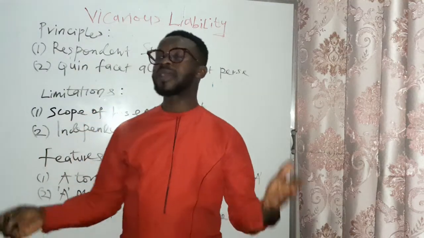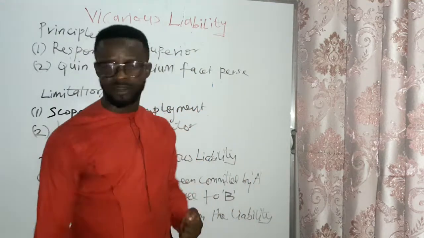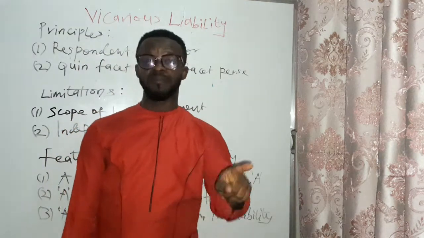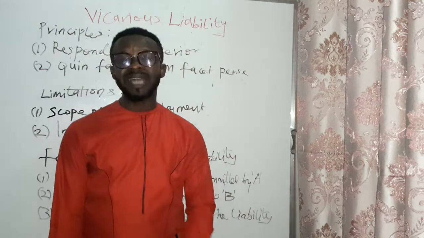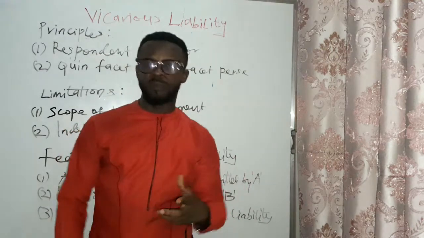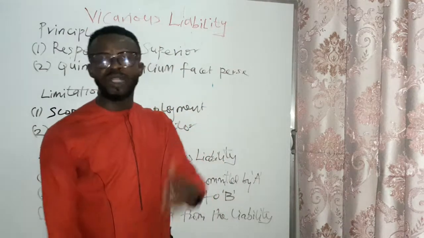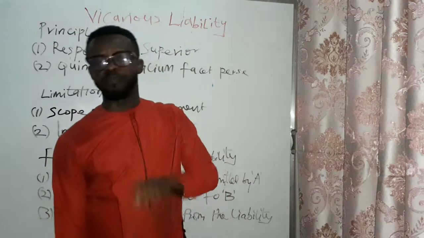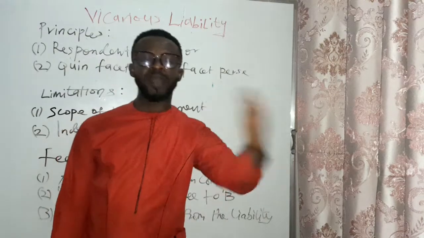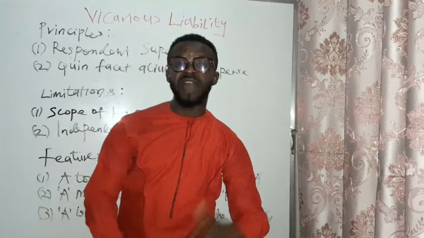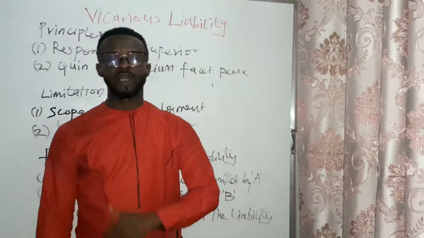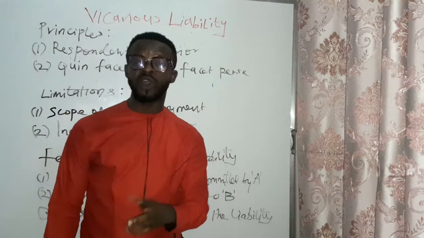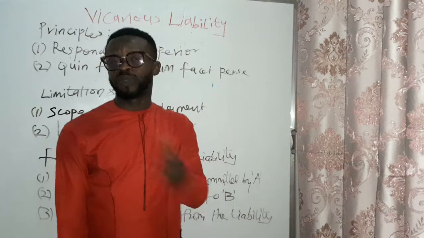For instance, in banks, industries, if a manager sends his driver on an errand and the driver bashes somebody's car, the manager will be made to pay for such damage because the driver is acting under the direction or within the scope of his employment. So vicarious liability means assigning blame or making somebody pay for a crime that he did not commit because he has a relationship with the person that committed the crime. For instance, in the family setting, if a daughter commits a crime, the father will be made to answer or to pay for that damage caused by the son or servant, because he is a son to the father or the mother.